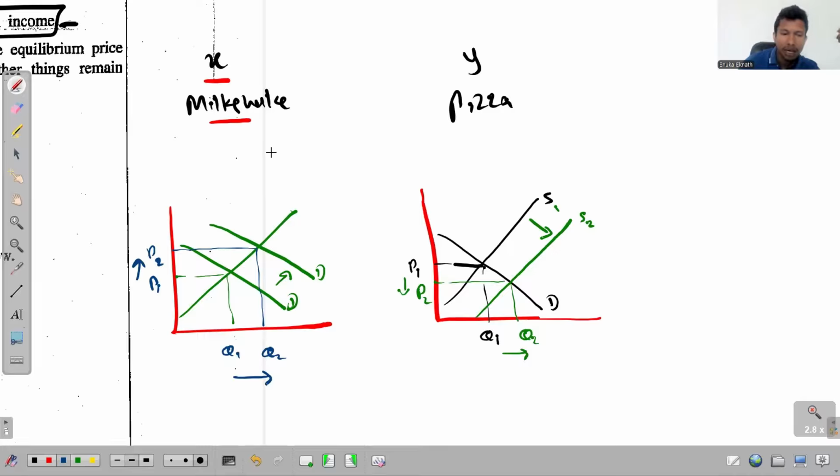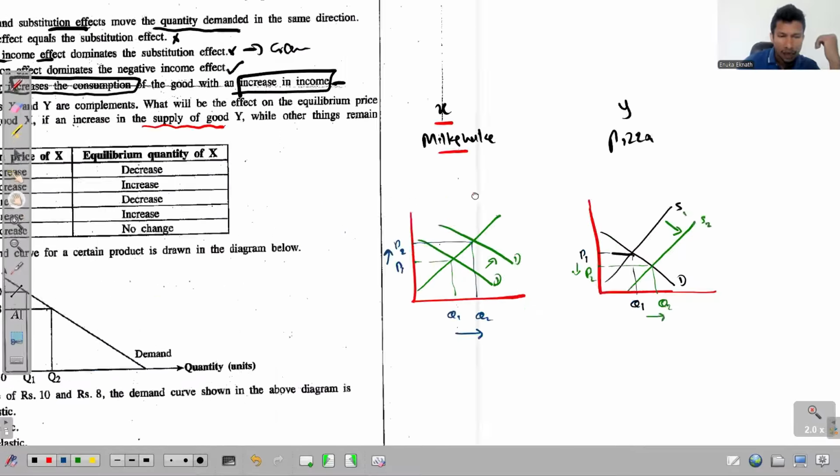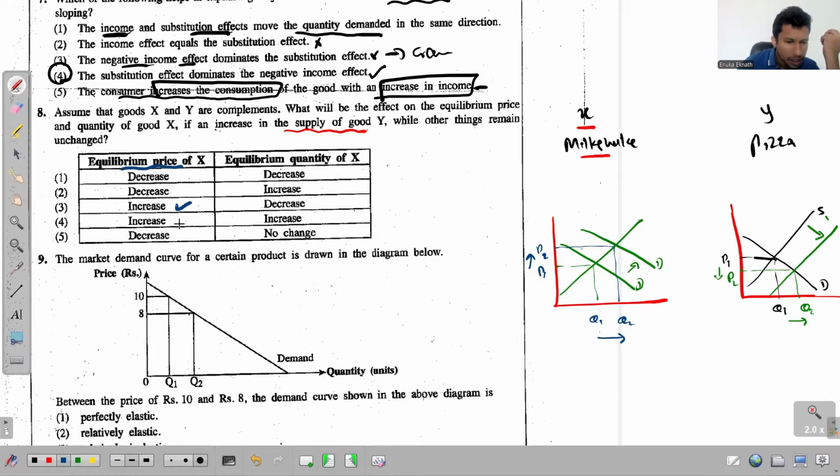එහෙනම් milkshake market එකේ price එකත් වැඩි වෙලා quantity එකත් වැඩි වෙලා pizza supply එක වැඩි වුණා. මොක තමයි වෙලා තියෙන්නේ? Equilibrium price has increased, so either this, if not this, equilibrium quantity has also increased, so that the answer has to be this fourth one.